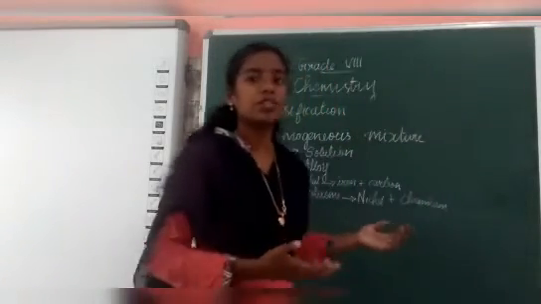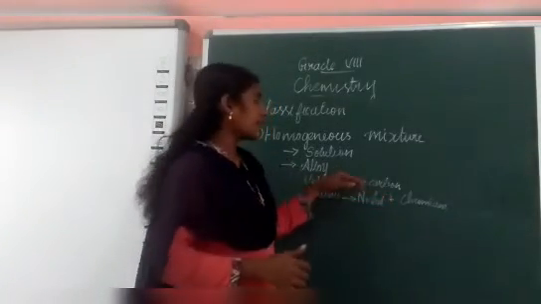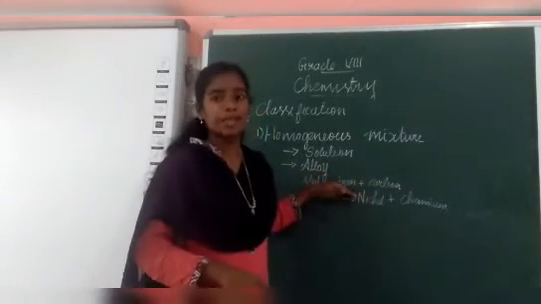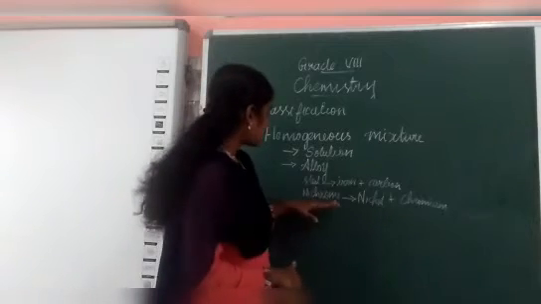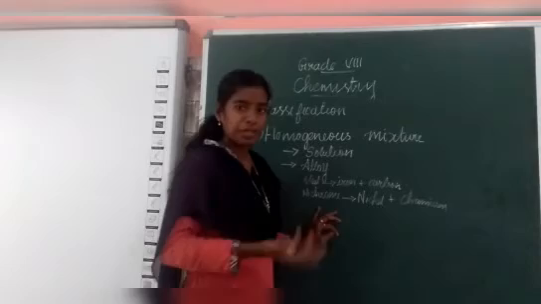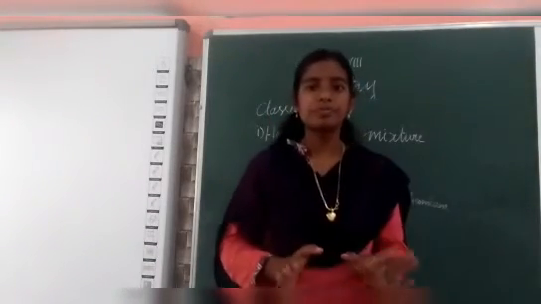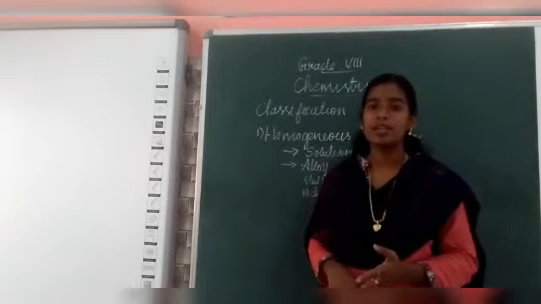For example, stainless steel has iron and carbon, where iron is a metal and carbon is a non-metal. Then nichrome, how is it formed? It's a mixture of nickel and chromium. So, are you clear about what a solution and an alloy are?